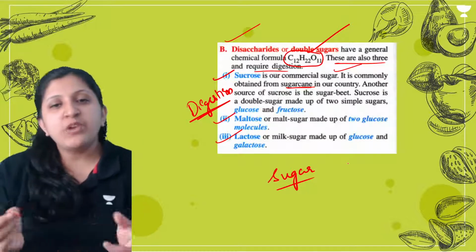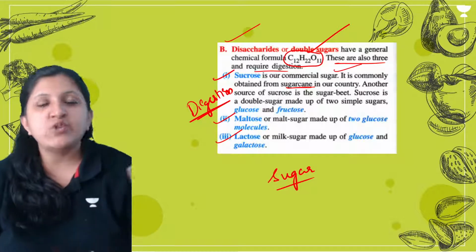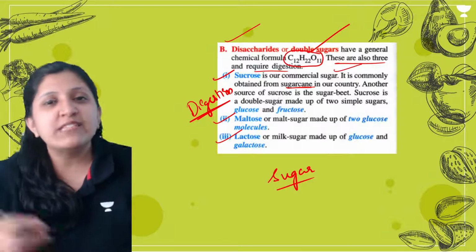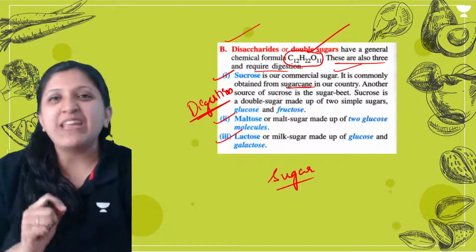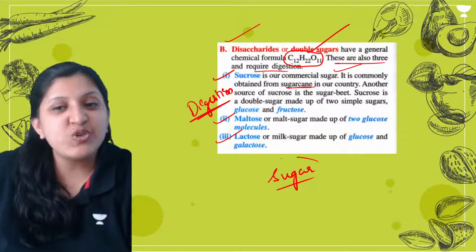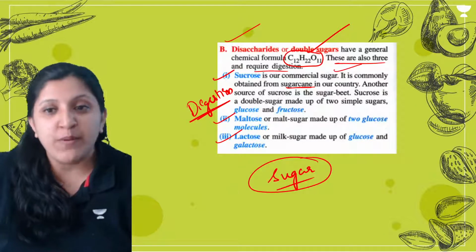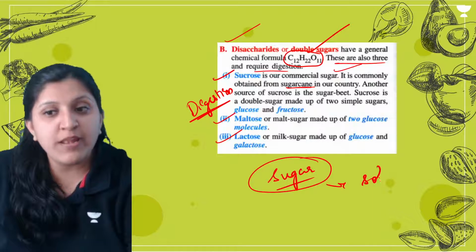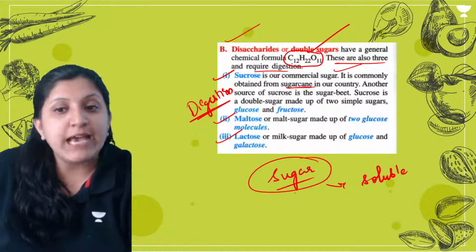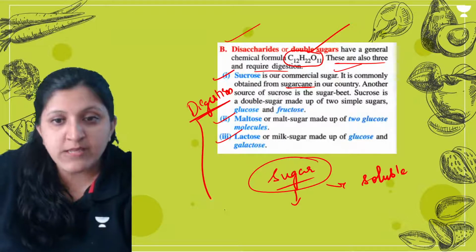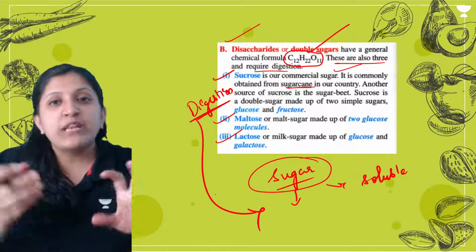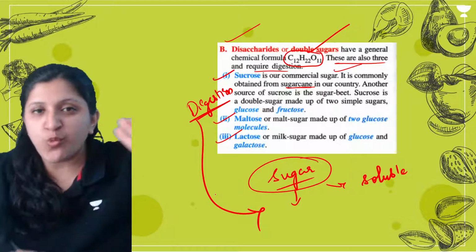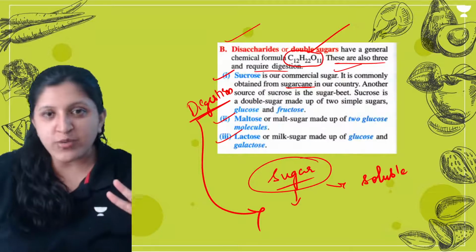The one which you keep, like if you are making any sweets, or small kids, they keep on eating sugar. So this sugar is not readily absorbable. This is soluble in water, but this has to be broken down. That means a digestion has to occur with this sugar. Basically two monosaccharide units are there.